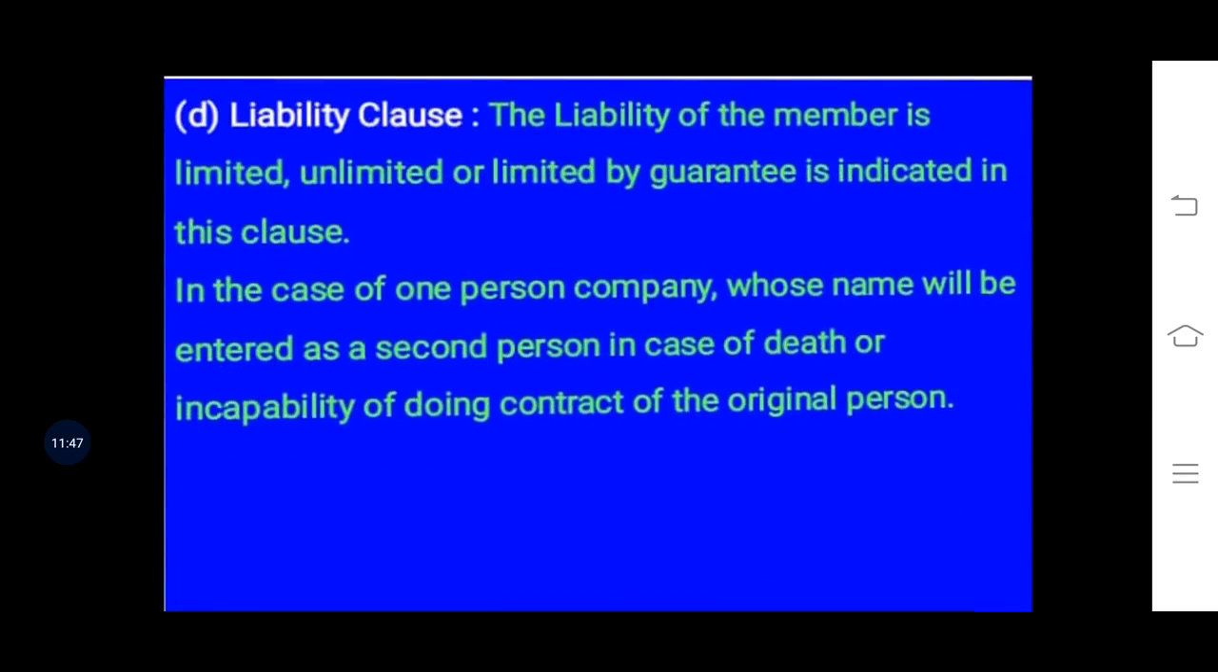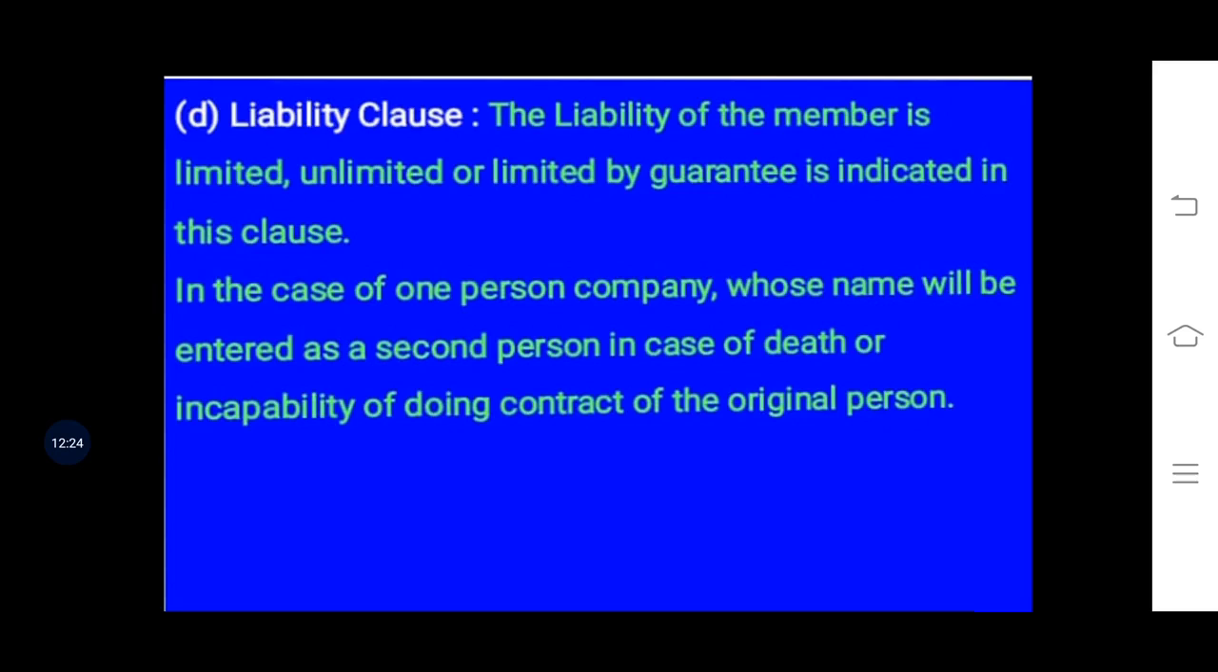Fourth one is the liability clause. Liability means the liability of the members, which is limited or unlimited or limited by guarantee. That is to be indicated in the liability clause. In the case of a one person company, whose name will be entered as a second person or as a nominee in case of death or incapability of doing contract of the original person.